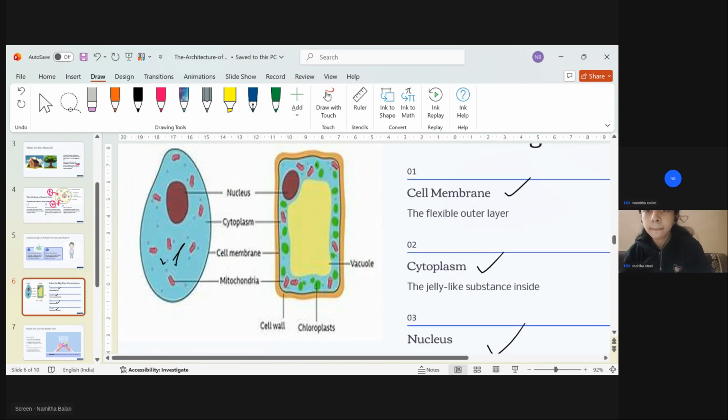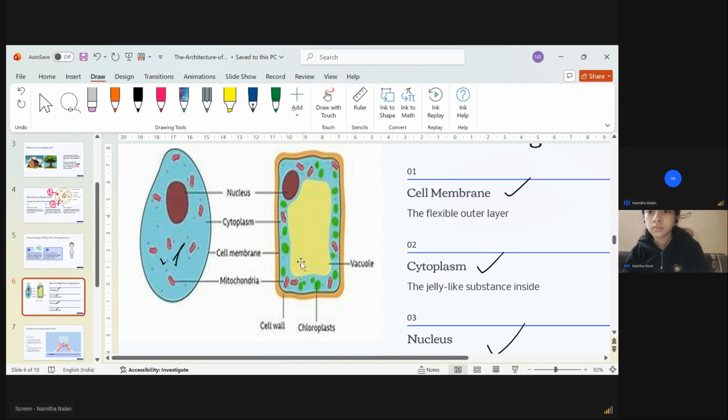Yes, ma'am. Now just check where the cell wall is present, in the animal cell or the plant cell. Ma'am, it is only there in the plant cell. Yes. It is not present in the animal cell. The cell wall is the outer layer which can be seen around the cell membrane, and that is only present in the plant cell.